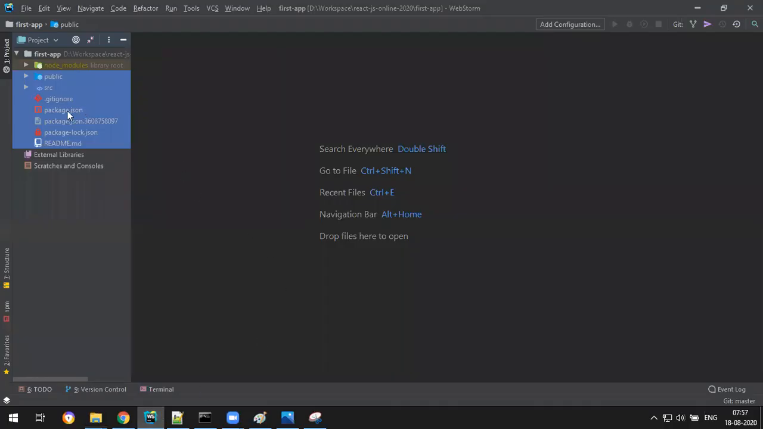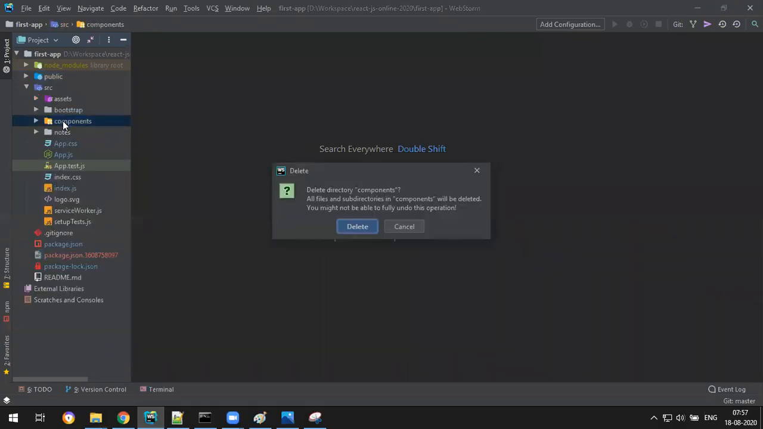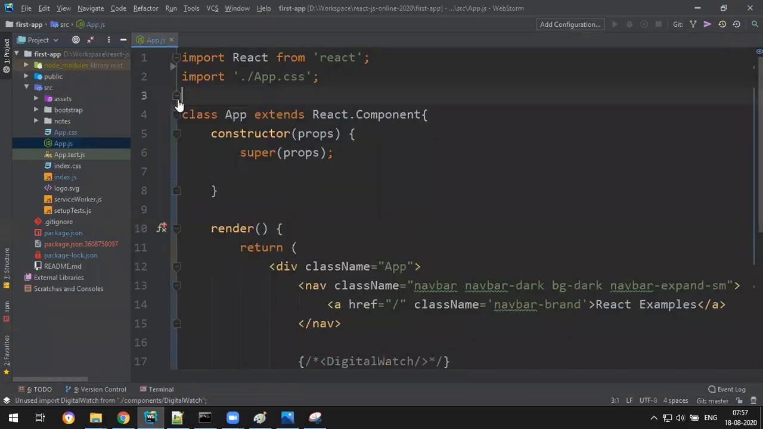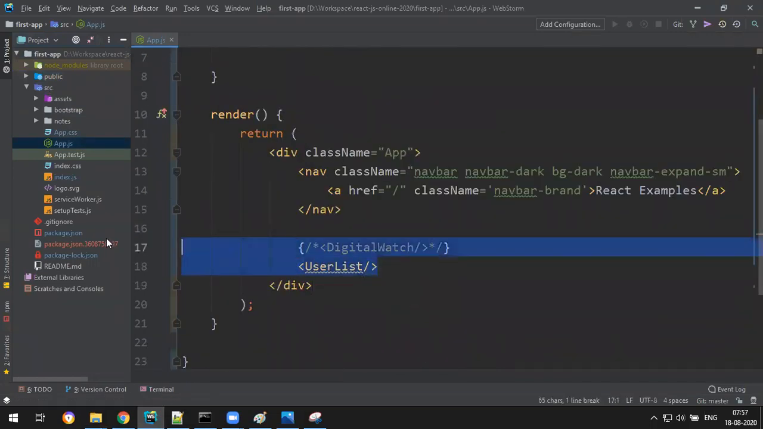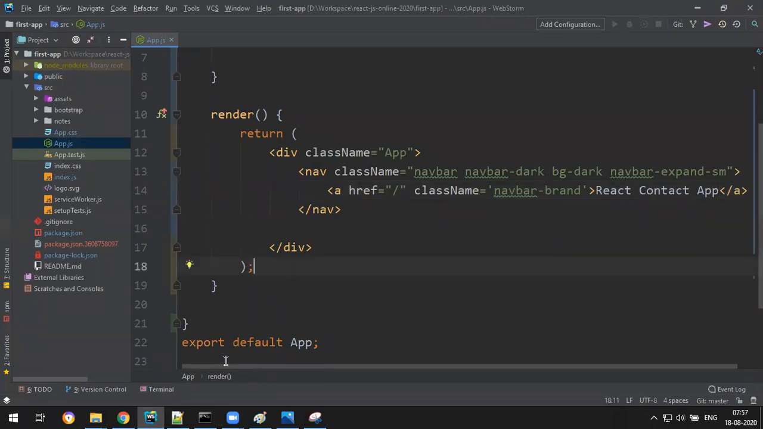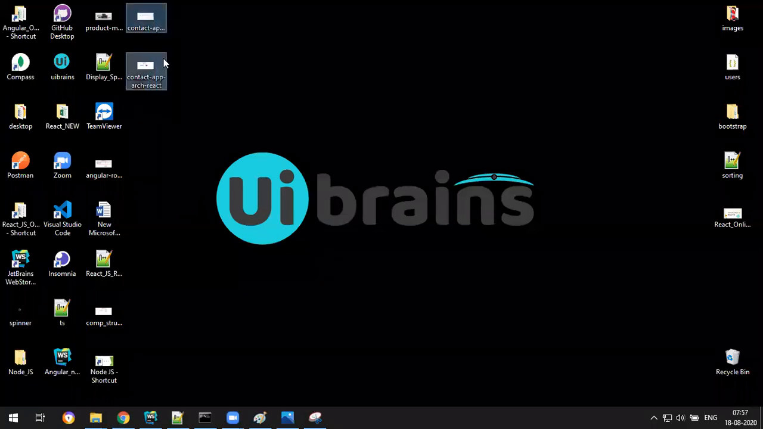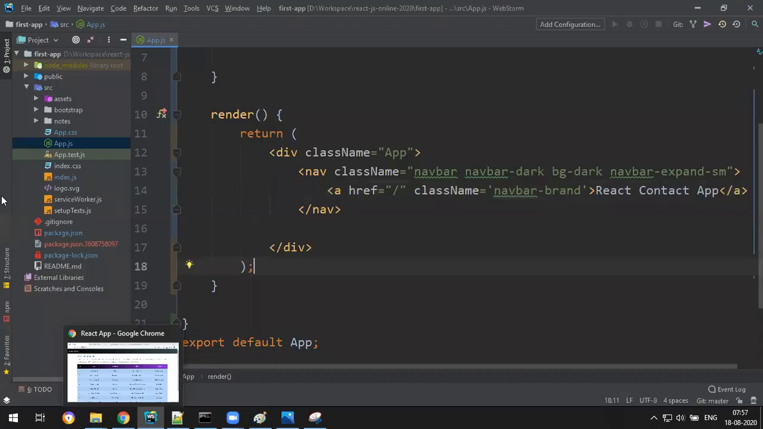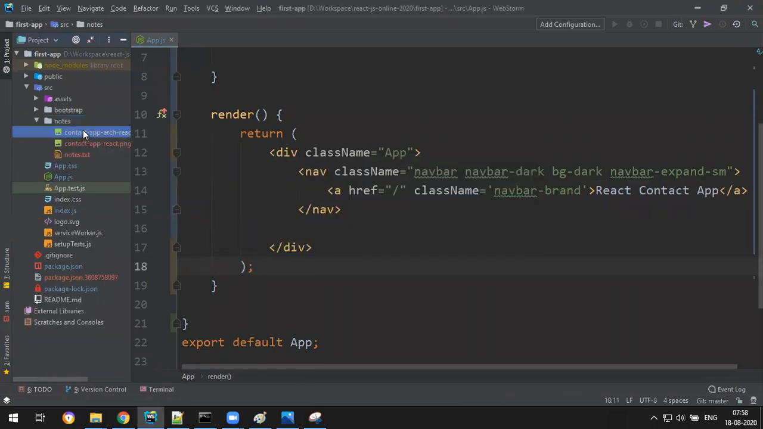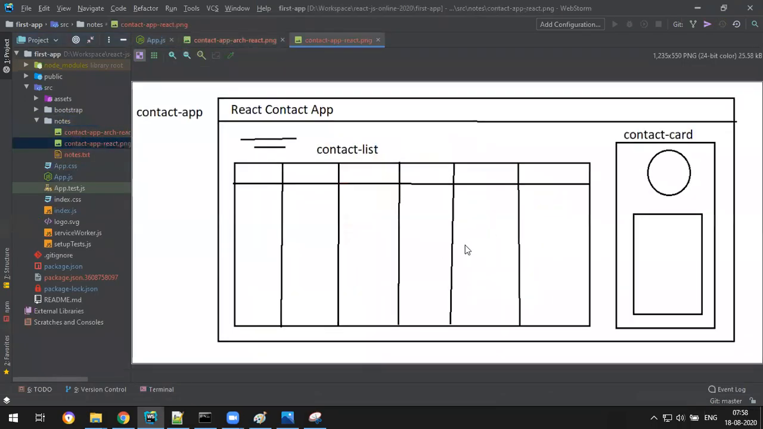Okay, so the same application I use. I don't want this components folder, let me delete it. And in app.js, I don't need the imports, and I don't need this too. And the example will be React contact app. Okay, done. And also get the images, so make sure you have them. Copy. Let me keep them in the notes. Paste. So you can refer to the application properly using this diagram.